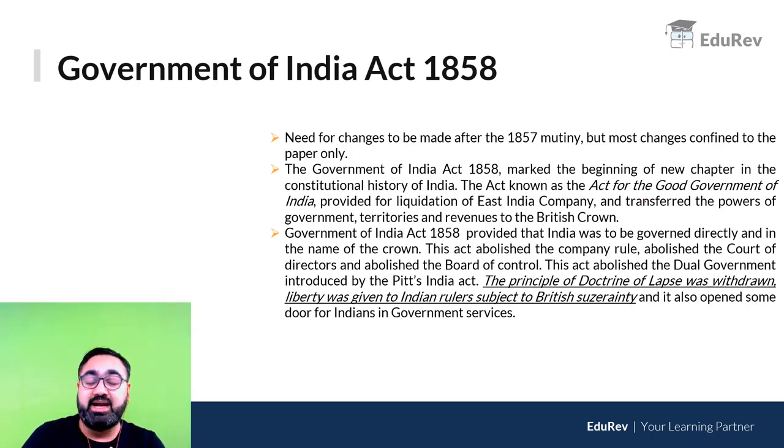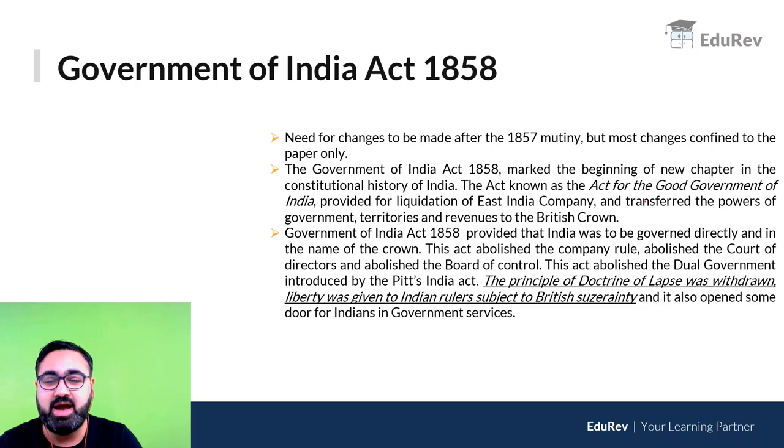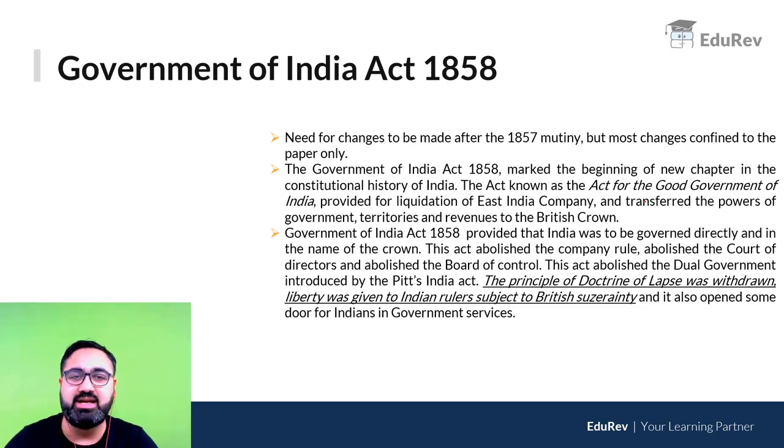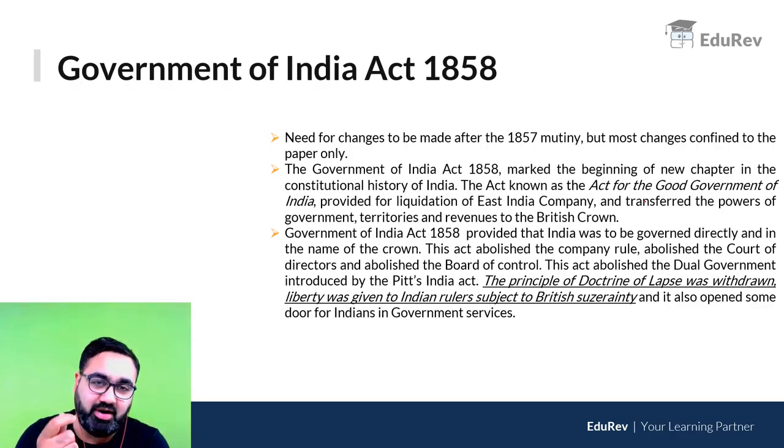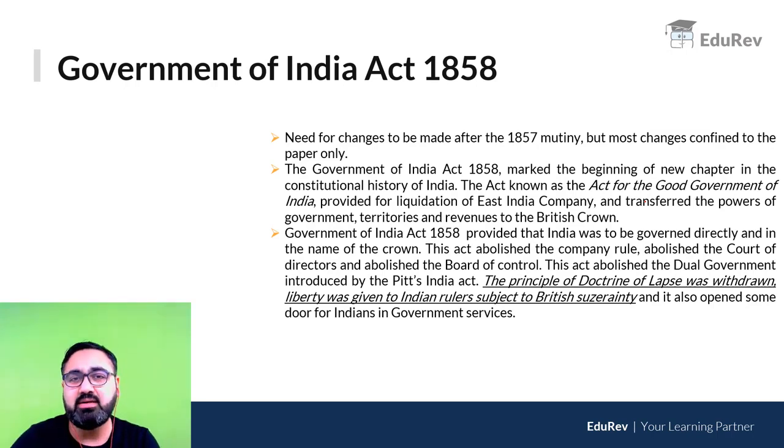Then the 1857 revolt happened due to various reasons. उसमें से जो सबसे बड़ा reason था जिसकी वजह से 1857 revolt happened and why Awadh was against the British, why Rani Lakshmi Bai was against the British was because of the doctrine of lapse. Doctrine of lapse जो modern history में पढ़ते हैं, under which if the king does not have his own real son, उनकी जो property है that would be taken away by the British. The doctrine of lapse was withdrawn. It was now taken away and Indian rulers were assured by the British कि अब हम लोग interfere नहीं करेंगे. आपको जैसे काम करना है करो.